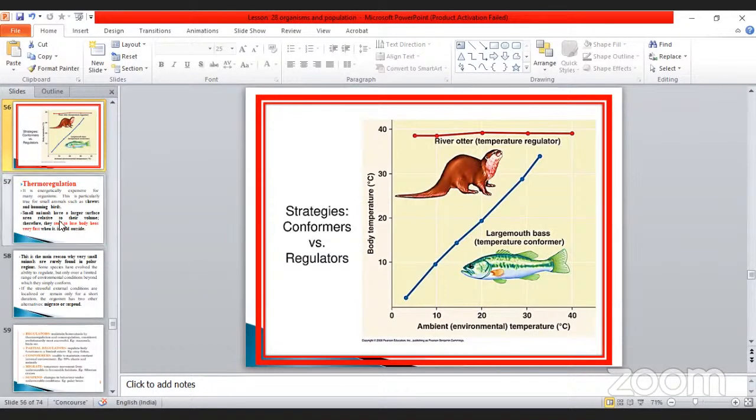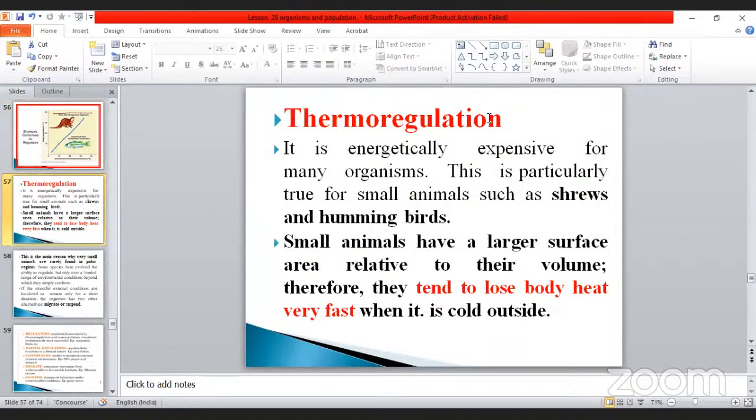And go to the next one, thermoregulation. What is meant by thermoregulation? Thermo is nothing but heat, regulation already in our body. It is energetically expensive for many organisms. Energy is nothing but heat only, isn't it? It depends upon the heat or temperature. Both are the same. This is particularly true for small animals such as shrews and hummingbirds. The small animals have a large surface area.